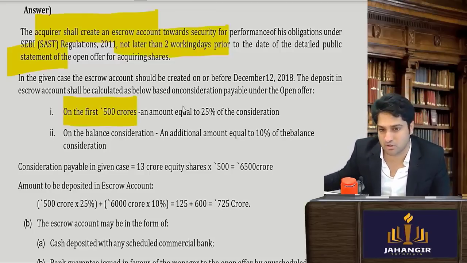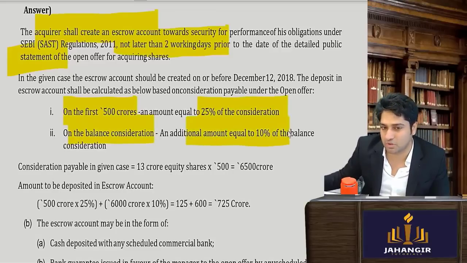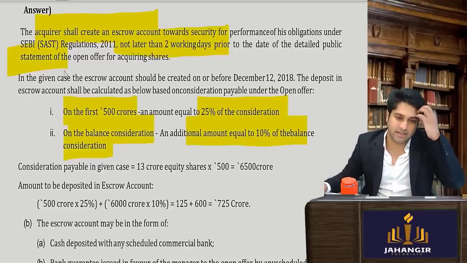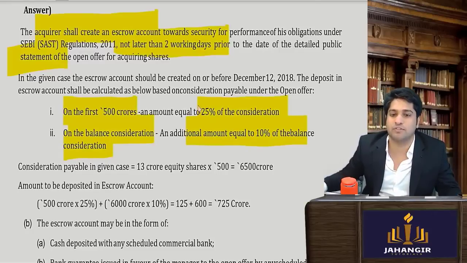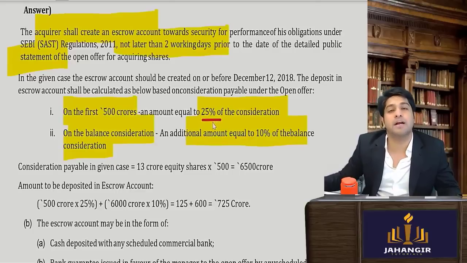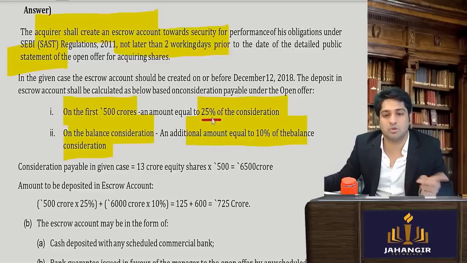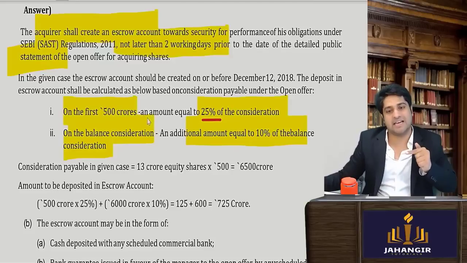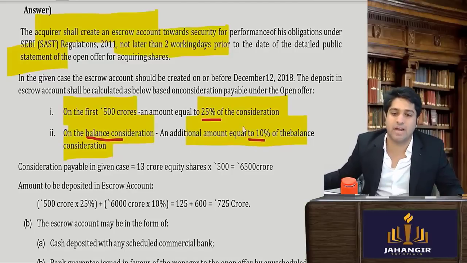So for the first 500 crores, I have to deposit 25% consideration, and for the balance consideration, an additional 10% has to be given. So let's say a company is there and I find out that my liability is 200 crores, so I just have to give 25% of 200 crores. But if I come to know that my liability can be 700 crores, then for the first 500 crores I will give 25% of 500 crores, and for the excess, the balance consideration, 700 crores minus 500 crores, that is 200 crores, I have to additionally add 10%.